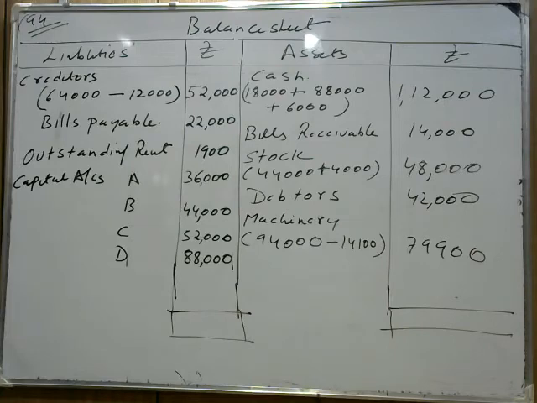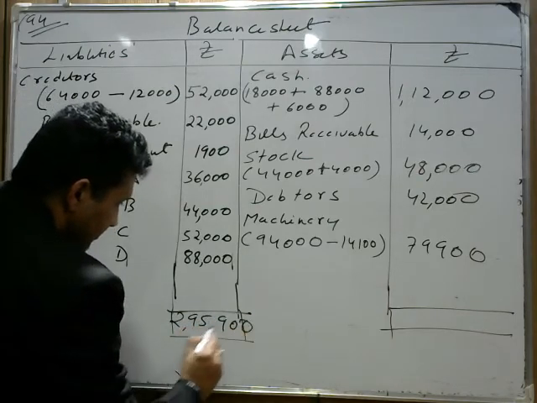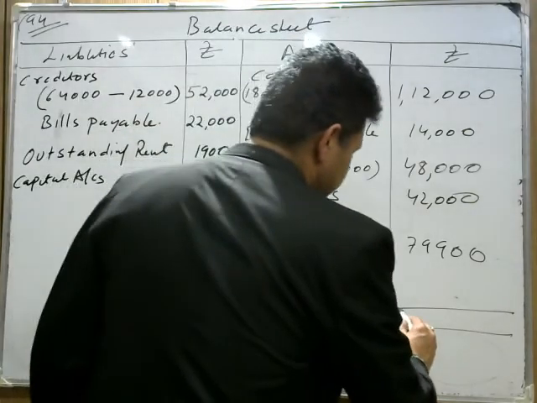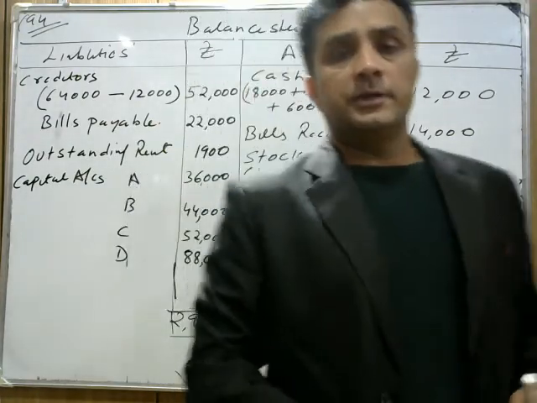Mine is coming 2,95,900. This is coming for the liability side, 2,95,900. Now if you check the asset side, assets given 1,12,000 for cash, 14,000 for bills receivable, stock 48,000, debtors 42,000, machinery value is 79,900. Now if you add them again, it's coming the same. So our balance sheet is matching at 2,95,900. That's how we solve the capital adjustment question.